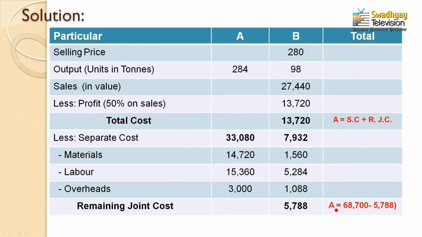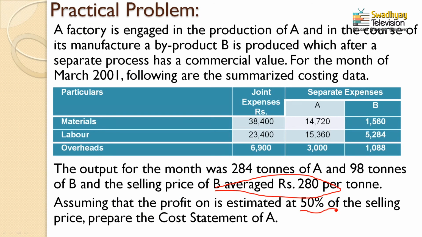The first part of the solution is to put in the values which are clearly defined in the question. Now see the question again. The question gives us the information on material, labor and overheads for all the joint expenses and separate expenses. Then the output for the month is given as 284 tons and 98 tons.